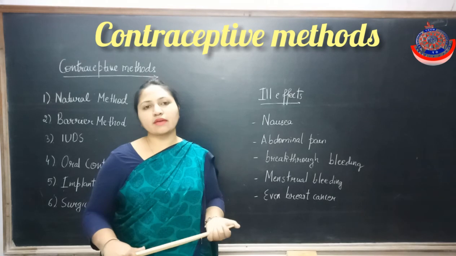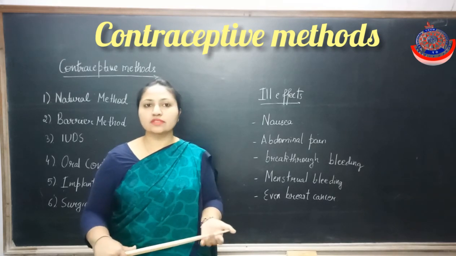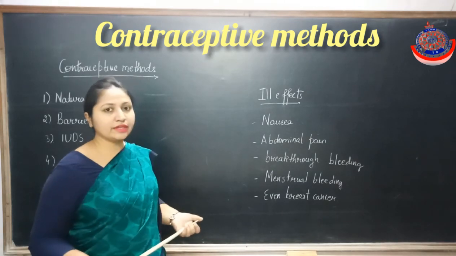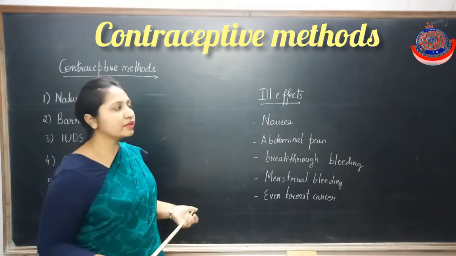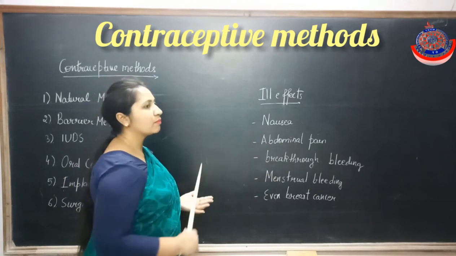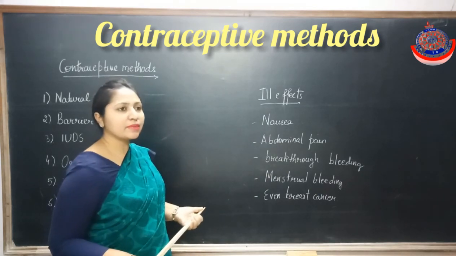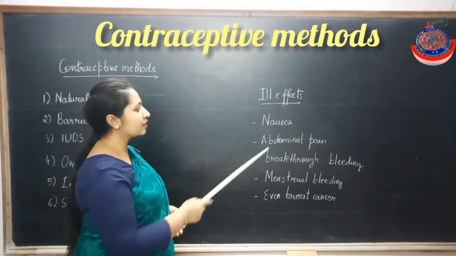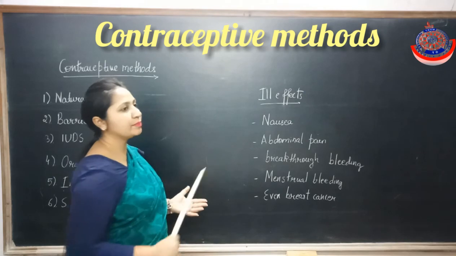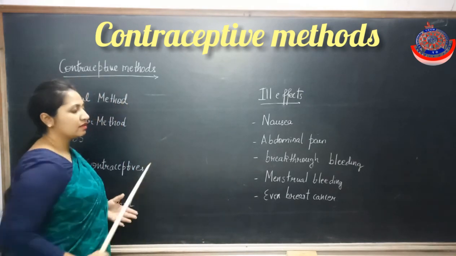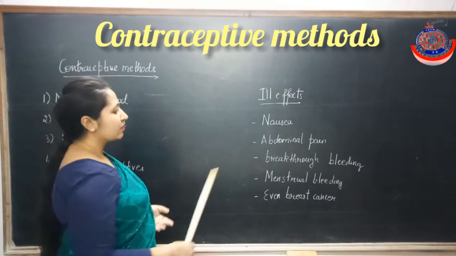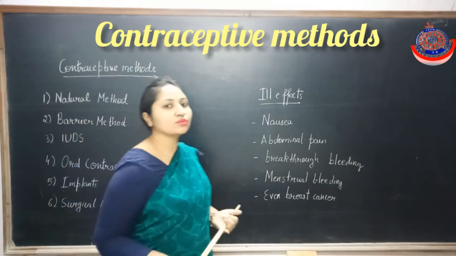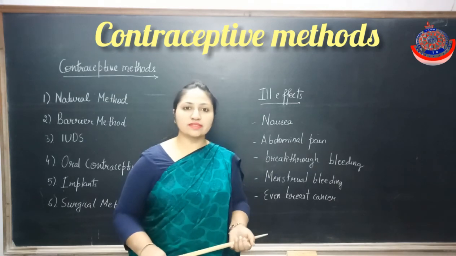As everything has its own pros and cons, similarly the contraceptive devices help in preventing unwanted pregnancy, but they have some ill effects also, not in all cases, but they may cause side effects like nausea, abdominal pain, breakthrough bleeding, irregular menstrual bleeding, or even breast cancer. So that's all about contraceptive devices.